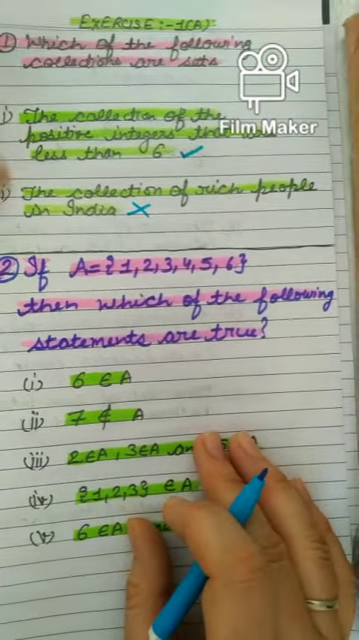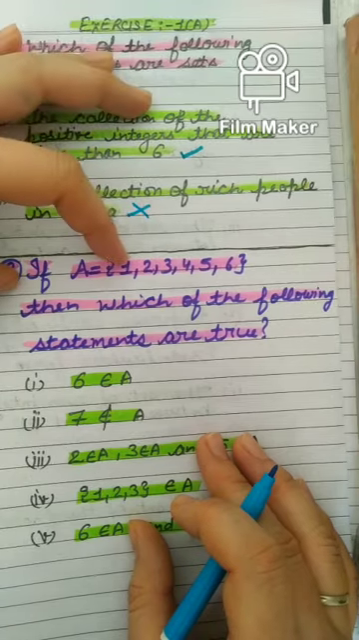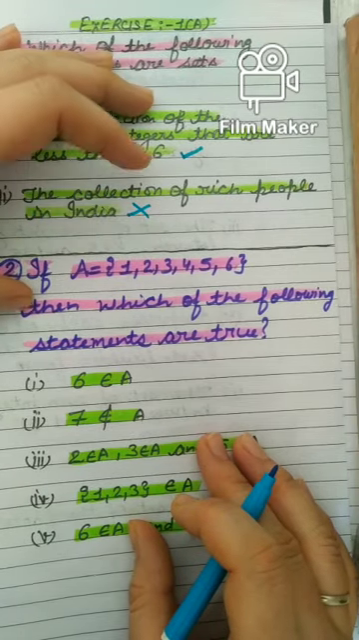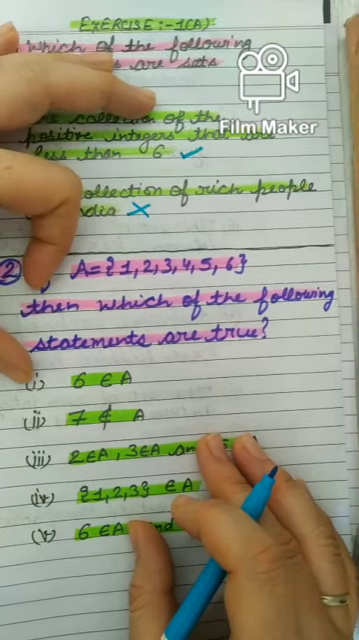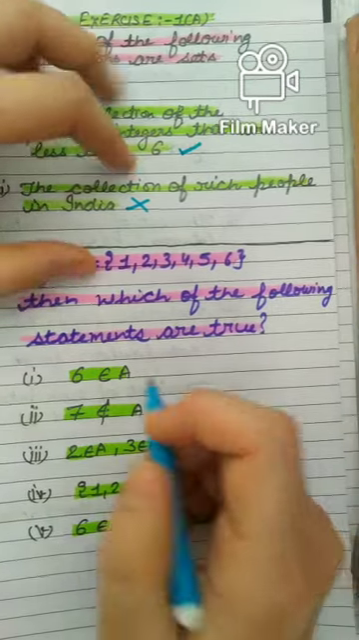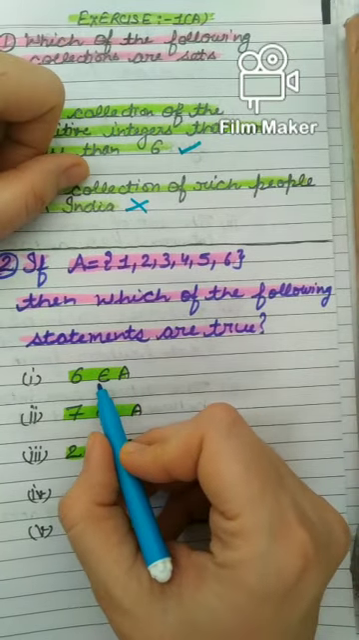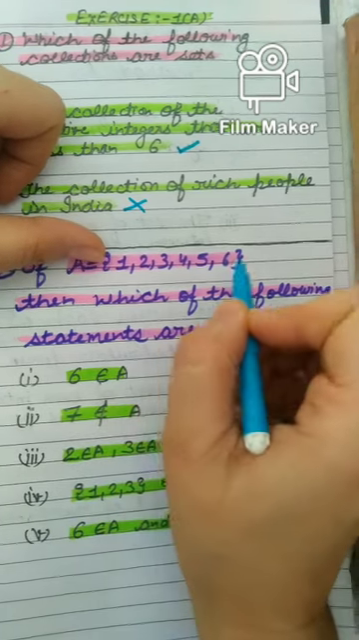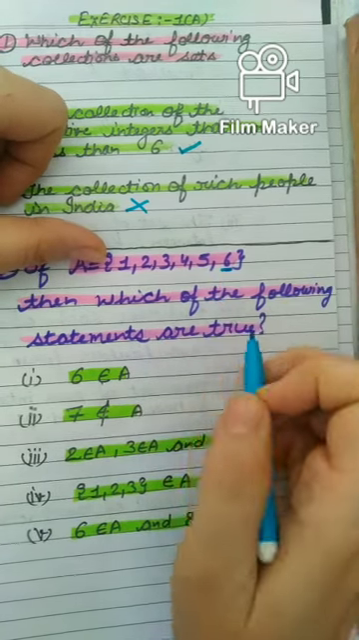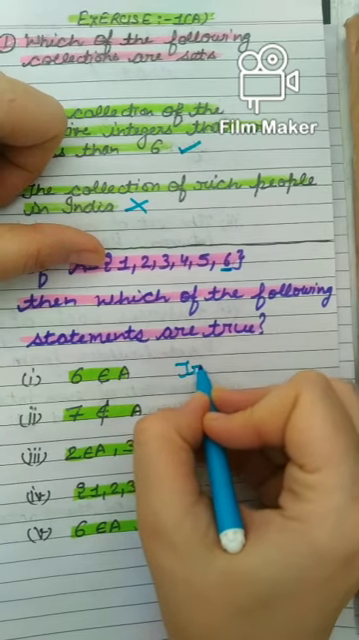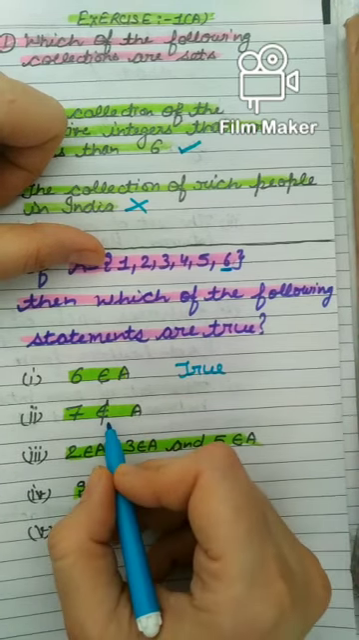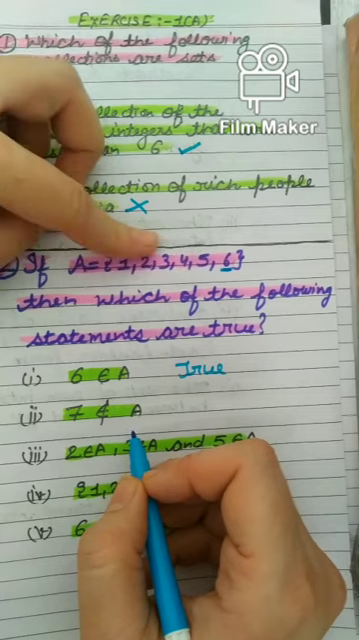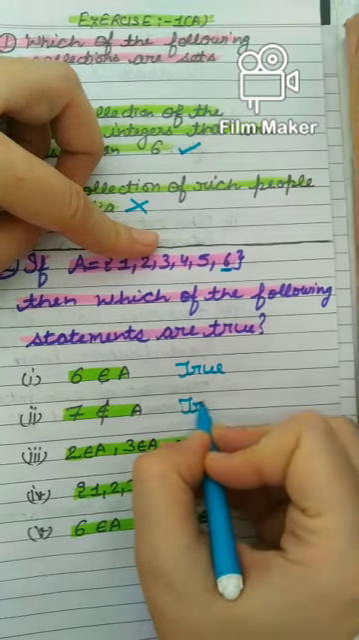Now second, if A is equal to, in this we have these elements 1, 2, 3, 4, 5, 6, then which of the following statements are true? So simply see, I have told you if we have the element we put belongs to, and otherwise don't. So 6 belongs to A. We can see that 6 is an element of this set, na? So yes, it is true. Clear? 7 does not belong to A. Yes, 7 is not present in this. So this is also true.